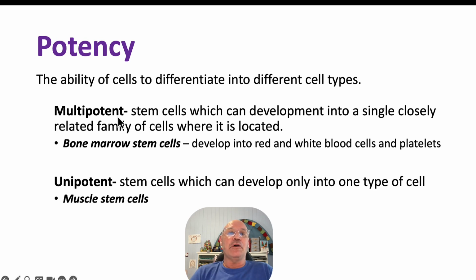So we have multipotent stem cells, which can develop into a single closely related family of cells. A good example of that is in the bone marrow. The stem cells in the bone marrow are able to produce all of the different types of blood cells. And also we have unipotent stem cells, which can just produce one type of cell, for example, muscle stem cells. So these are really helpful for repair, but they're not helpful for actually developing an embryo into a fetus.